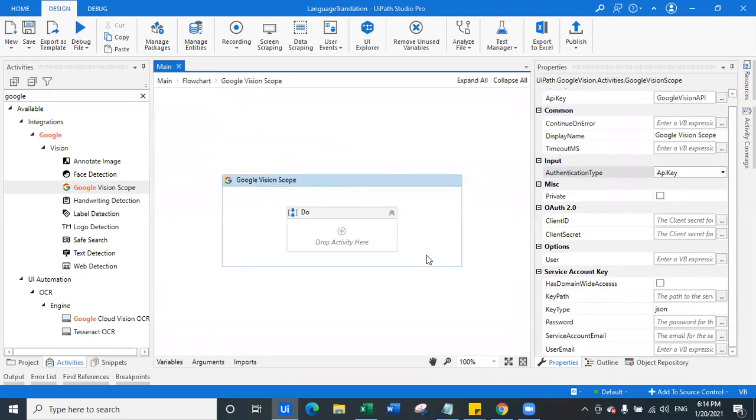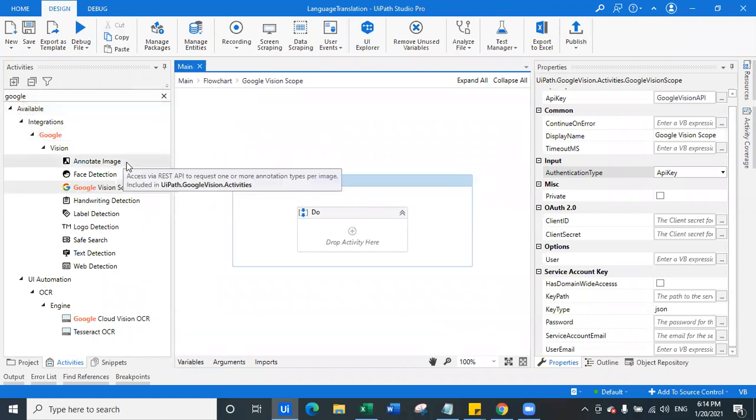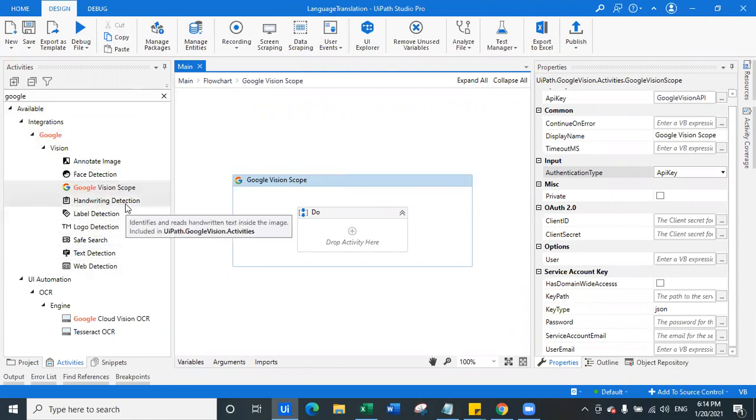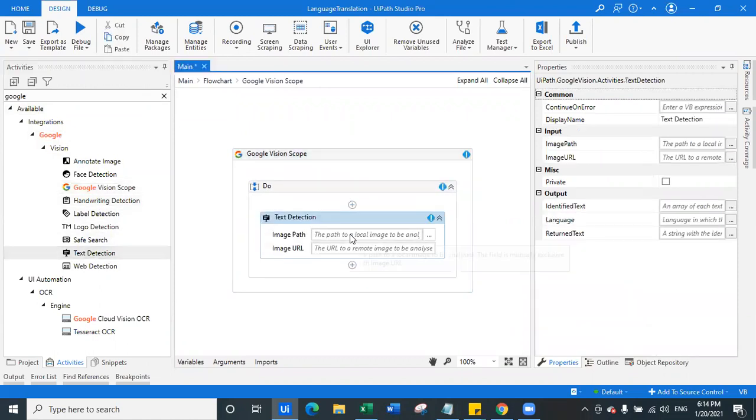Now in this Vision scope, as you can see here, as I typed Google in the activities panel, I have all these activities available in the Vision package. So out of this, what do you think we can utilize to identify the language? So let's drag a text detection.